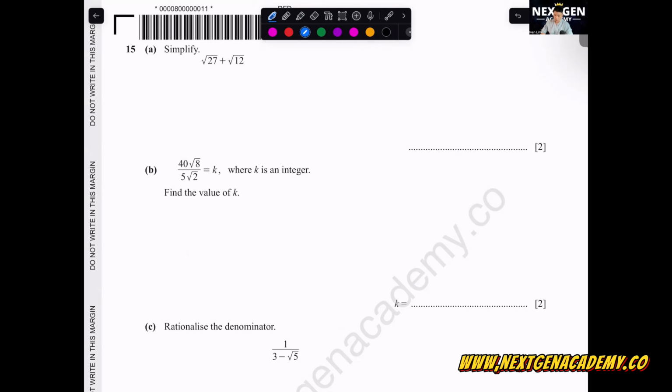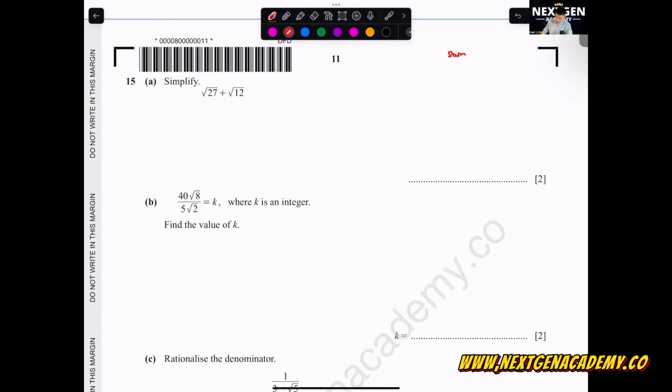Simplify surd 27 plus surd 12. Just a gentle reminder, what are the concepts of surds that you all need to remember? Surd A times surd A equals A. If you have surd AB, you can write it as surd A times surd B. When do we split it up? When one of the factors inside is a square factor. So you need to find any square numbers inside. This one is the basic one.